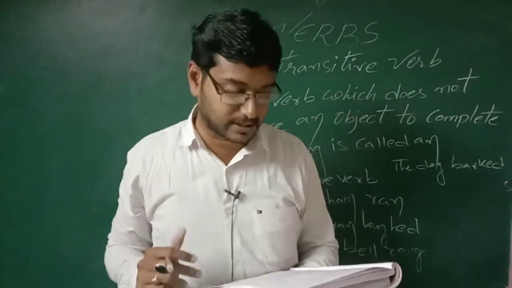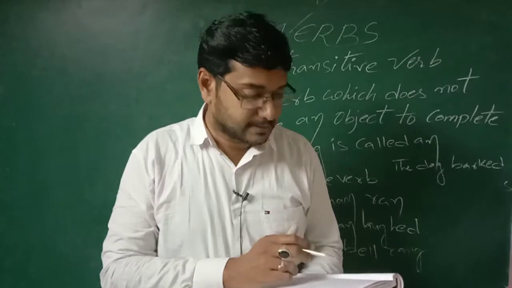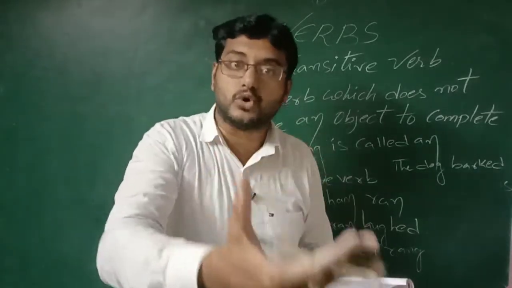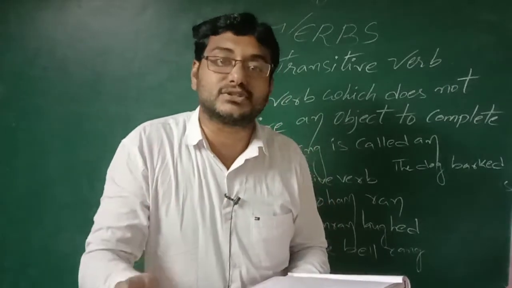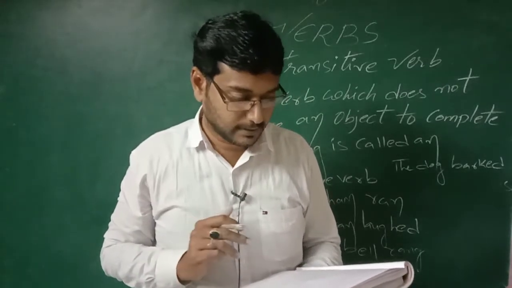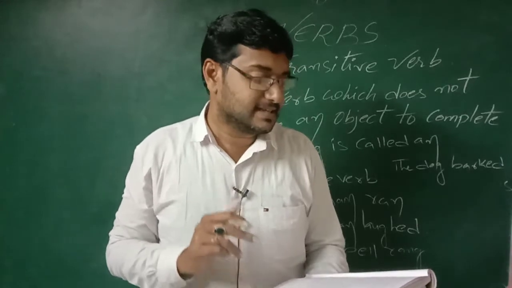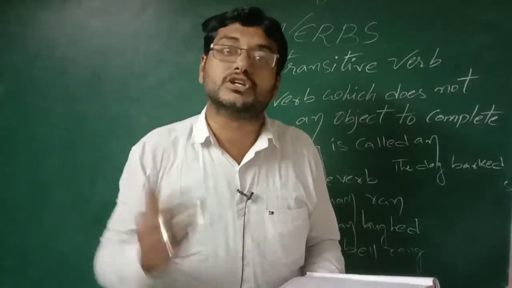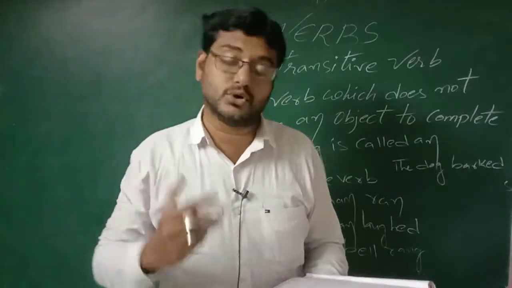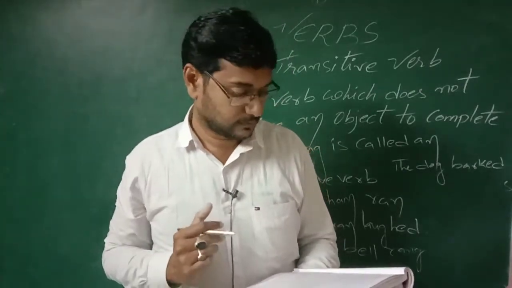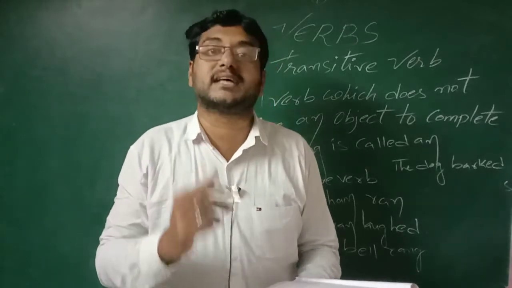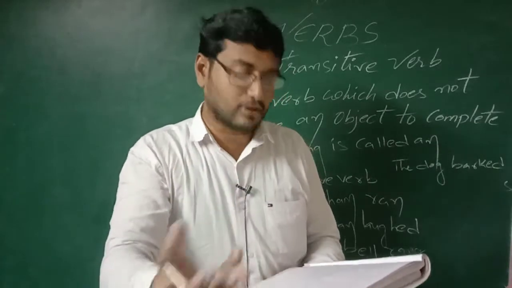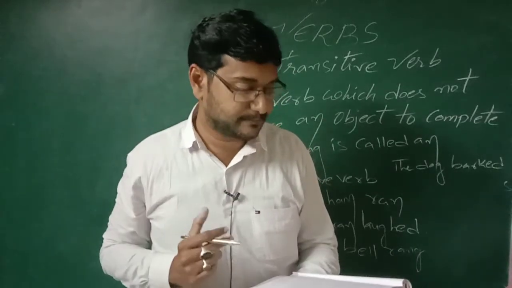So transitive verb. Next example, the baby is sleeping. Sleeping is the verb, and there is no object after it. So intransitive verb. Next, everyone is congratulating him. Everyone is congratulating whom? Him. Him is the object. So transitive verb. Next one, she gave him some money. What did she give? Some money. So money is the object. Transitive verb.